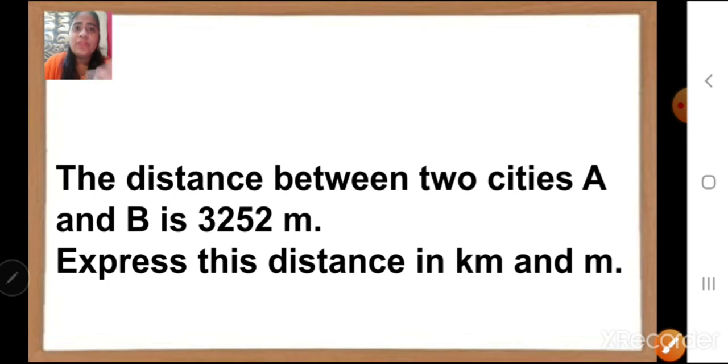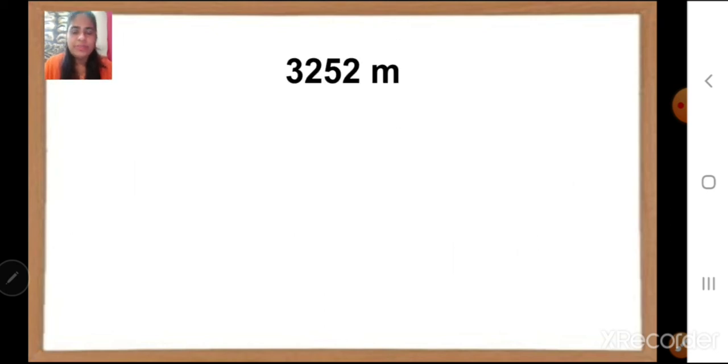Now let us take one more example. Here the distance between two cities, city A and city B is 3252 meters. Okay, express this distance in kilometer and meter. Now there are two cities and their distance is given in meters. We have to convert it into kilometer and meter. How we will do it children?